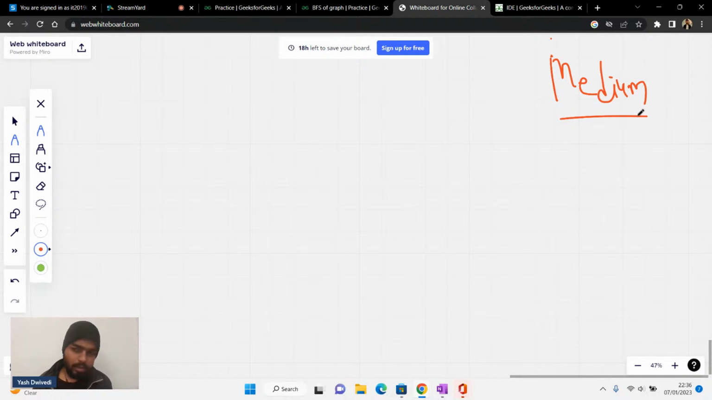Okay. Try with matrix. As of now, my adjacency list will be given, and I'll try with the adjacency list only. Okay. Now let's do one medium problem. I'll do one thing.